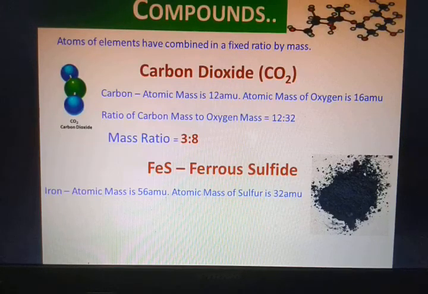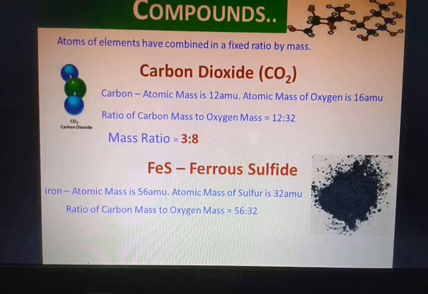So the mass ratio of iron is, I made a mistake over there, please do consider that one. The ratio of carbon mass to oxygen mass will not be; it will be the ratio of iron mass to sulfur mass.